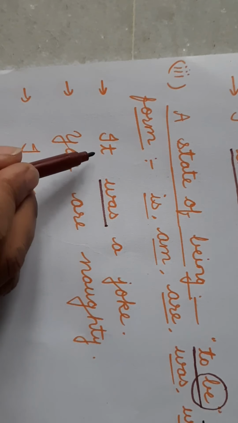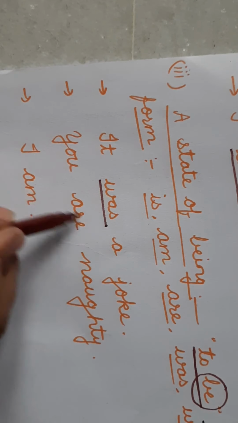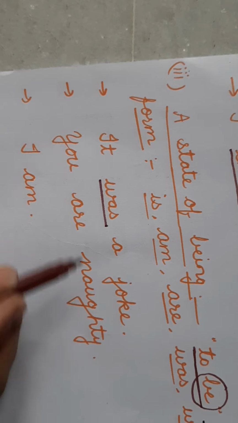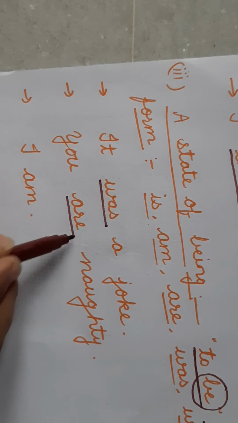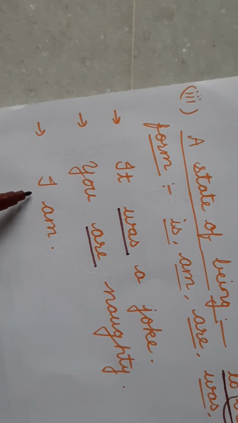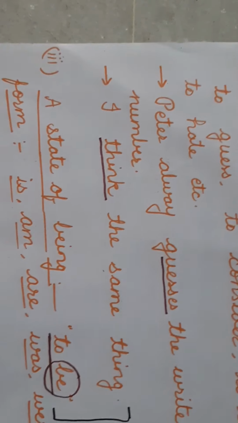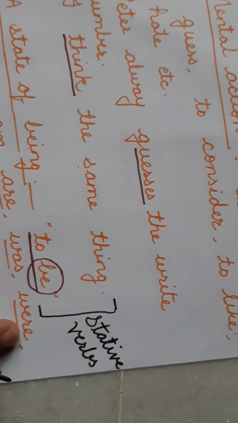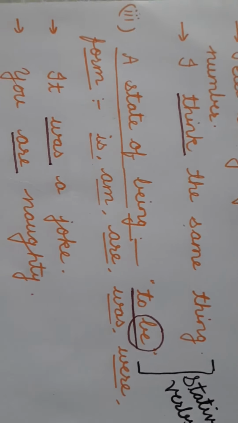There is no other verb in this sentence, but was is the verb. You are naughty. Here are is a verb, a stative verb. I am. This is a complete sentence and this is the shortest sentence in the English language. So am is here a stative verb. Mental verbs and a state of being, these two are also called stative verbs.